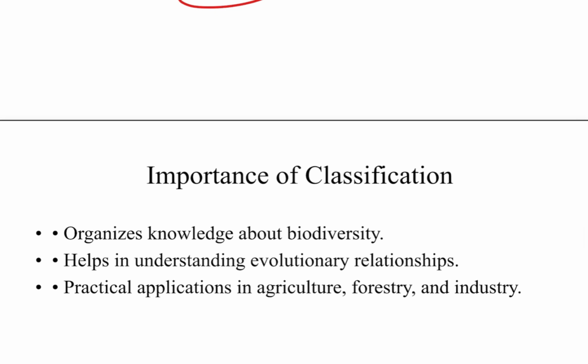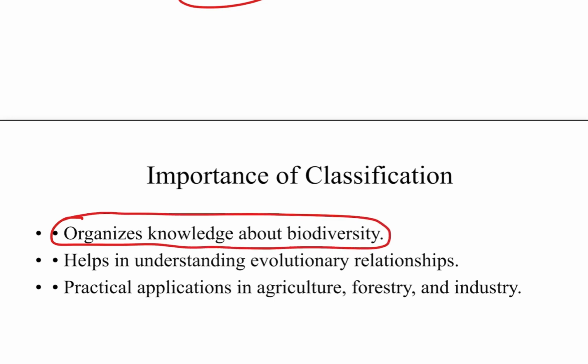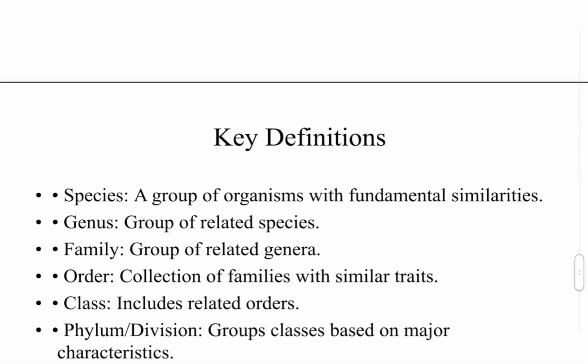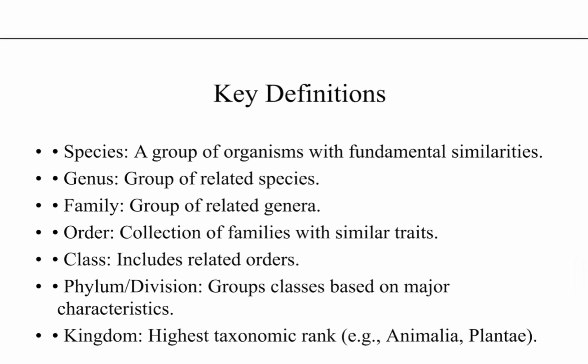Now, what is the importance of this classification? This classification helps in organizing the information about different biodiversity, so that we can exchange our information. It helps in understanding the evolutionary relationships, and it helps in the practical application of such information in various fields such as agriculture, forestry, or industry.